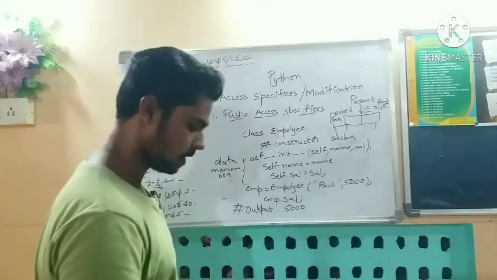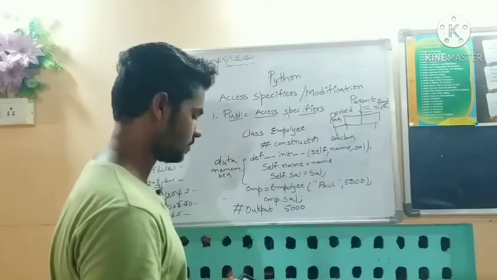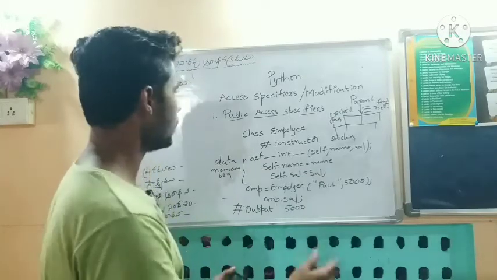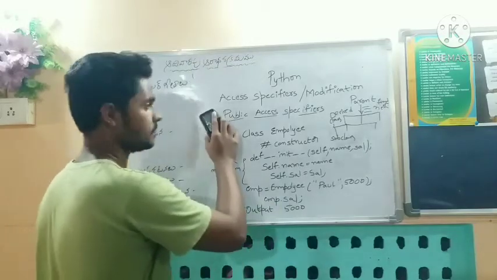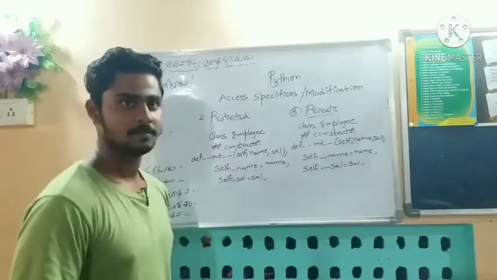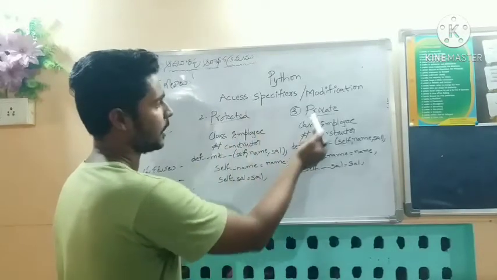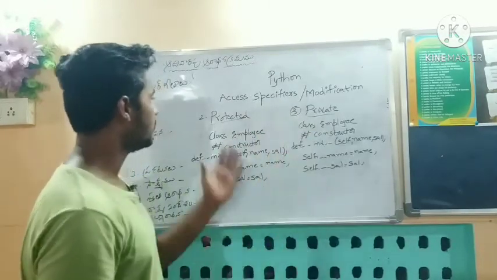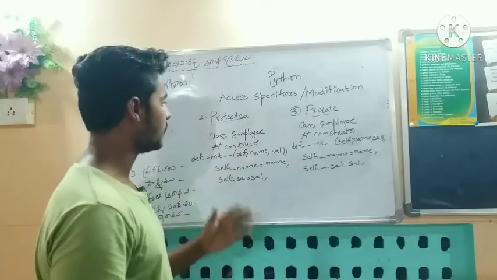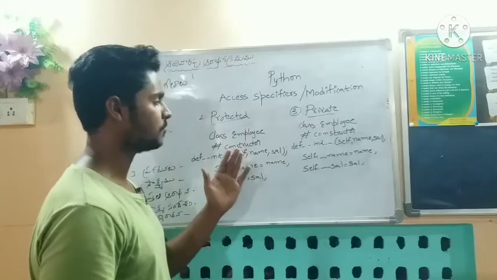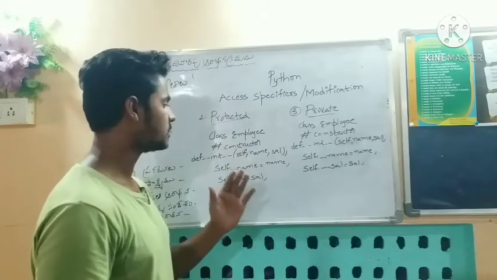Now we discuss protected access specifiers and private access specifiers. In protected, we can access data from the parent class in the derived class, but we cannot access a function or variables from subclasses.